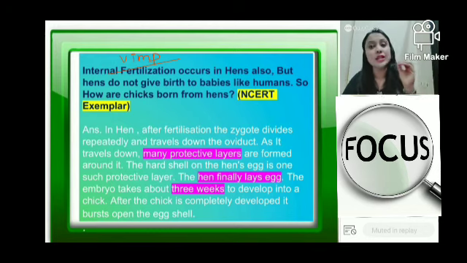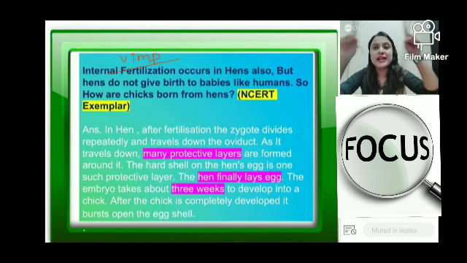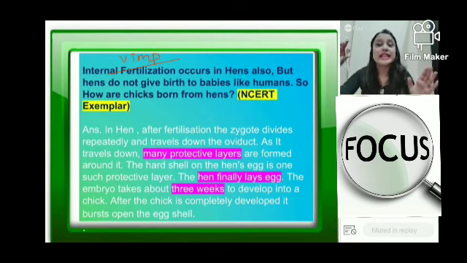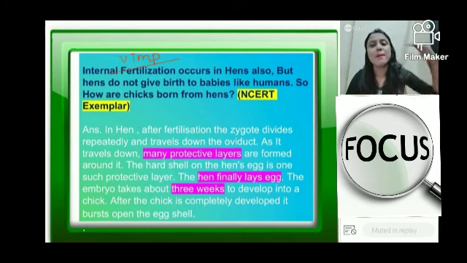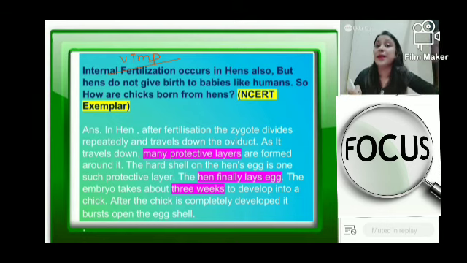Humans की तरह उनका भी internal fertilization ही होता है. And how do we know this? How do we understand this? Because the eggs that the hens lay are covered with a shell. Okay, तो अगर the eggs are coming out of the body with a shell, तो fertilization कैसे होगा बाहर? स्पर्म्स तो छोटे छोटे सेल होते हैं, वो कैसे उस शेल के बैरियर को क्रॉस करके जाएंगे और उसके बाद उसको फर्टिलाइज करेंगे? It's not possible, isn't it? So therefore you can definitely understand that the fertilization process has happened before only.